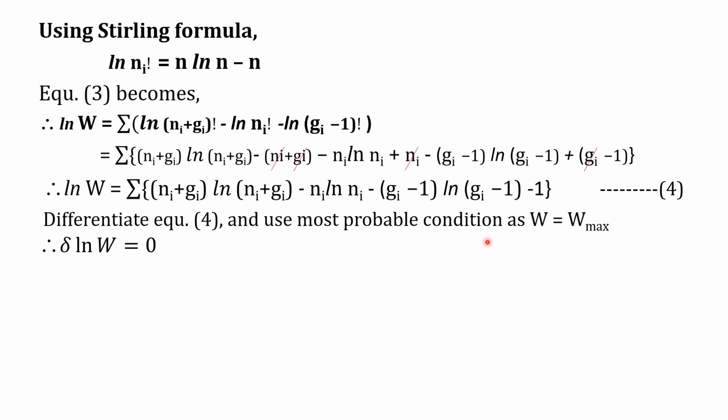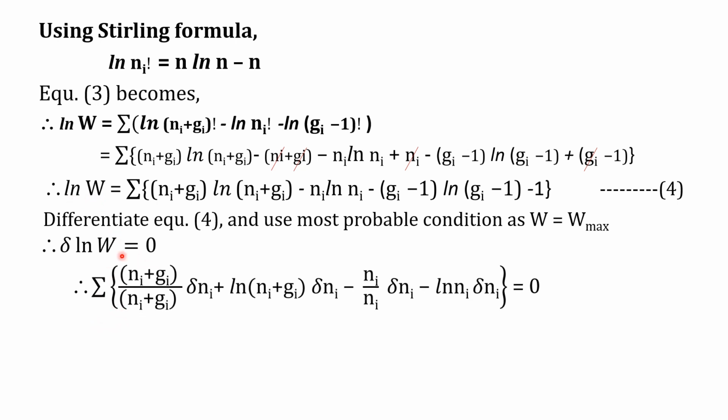We look for the most probable condition, W becomes equal to W maximum, and if we take its derivative and log, the term becomes delta log W equal to 0. Hence, we differentiate equation 4 and use the most probable condition, delta log W, one side of the equation becomes 0. Therefore, in the summation bracket, the derivative of log (Ni plus Gi) is 1 by (Ni plus Gi) into delta Ni. Then keep the log term constant and differentiate Ni plus Gi. In that, the Ni derivative is delta Ni.